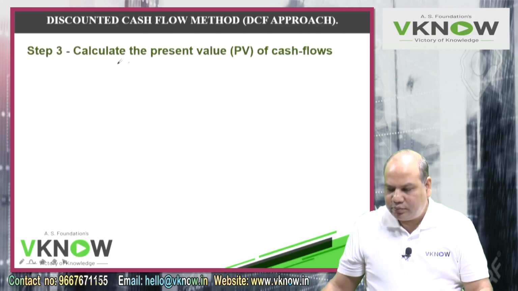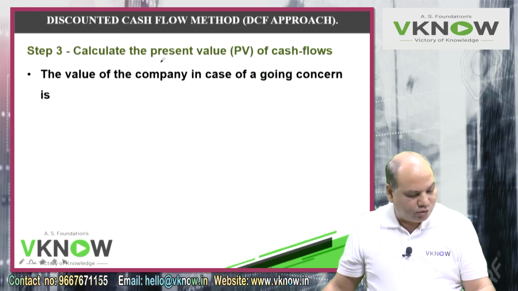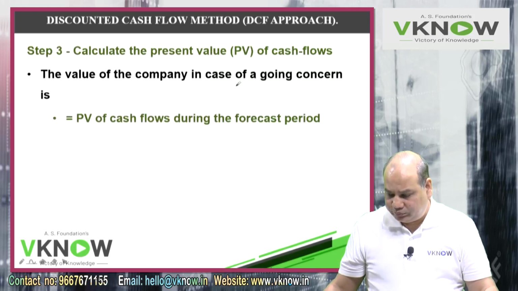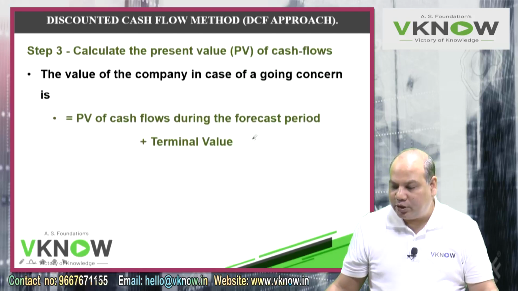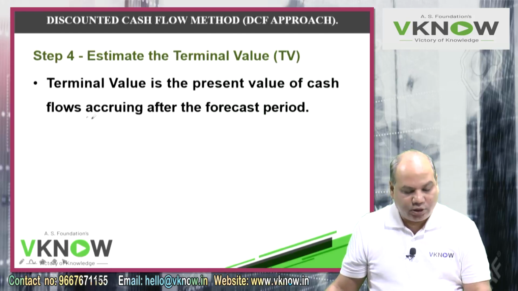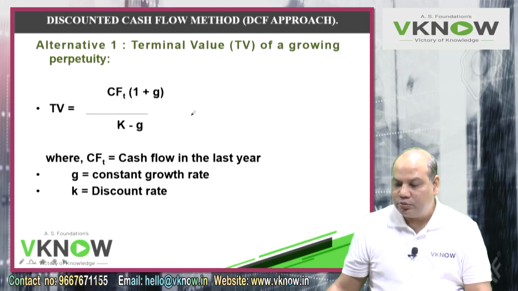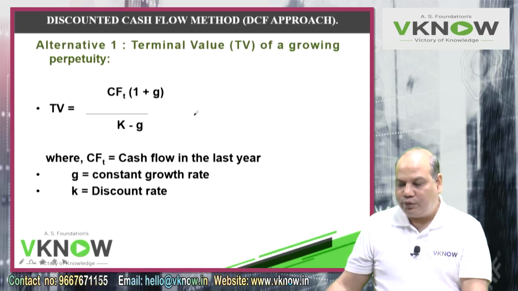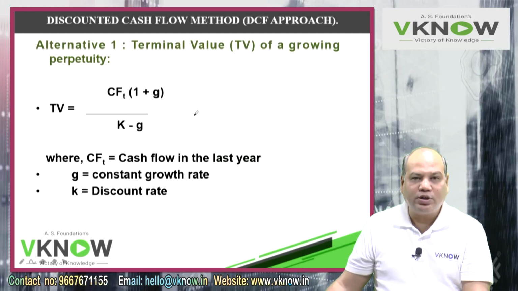Next, after that, compute the present value of cash flow. Step number 3, the value of the company in case of going concern, that means the company is going to continue forever, is PV of cash flow during the finite period or explicit forecast period plus terminal value. Step 4, terminal value. Terminal value is the present value of cash flow after the forecast period. The business will not come to an end. Your forecasting ability comes to an end after a certain period.